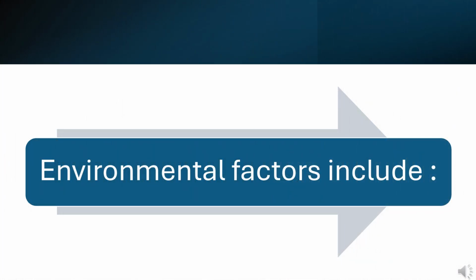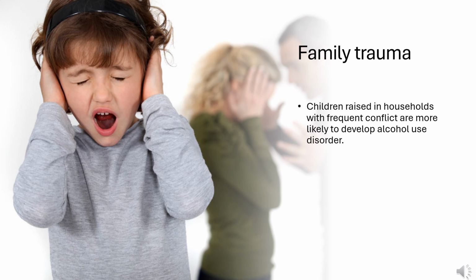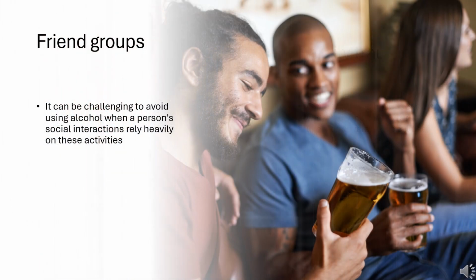Environmental factors include family trauma. Children raised in households with frequent conflict are more likely to develop alcohol use disorder. Friend groups. It can be challenging to avoid using alcohol when a person's social interactions rely heavily on these activities.